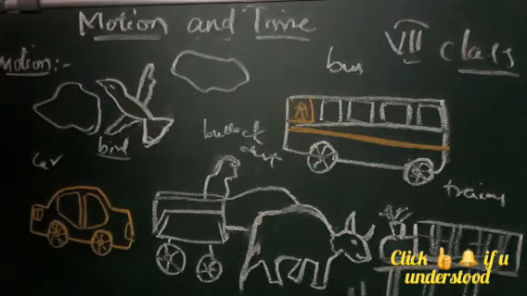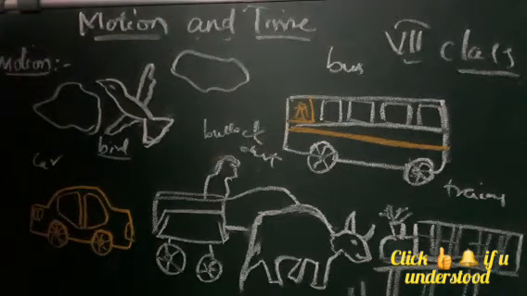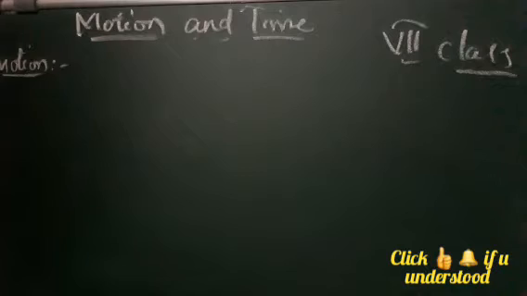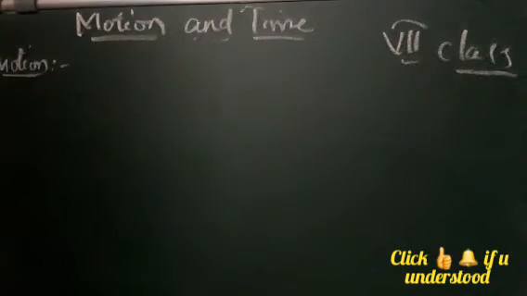Similarly, we observe many objects like trees, buildings, boards, electric poles, and all these things are at rest when we are walking to school. So why are they said to be at rest while we are moving? Because we are moving and we see that these objects are not moving. They cannot move. Buildings, electric poles and trees cannot move. We can move, isn't it? So trees are at rest and we are in motion.